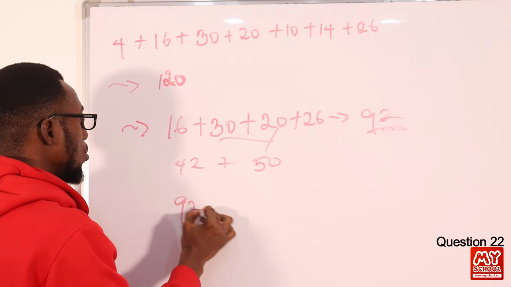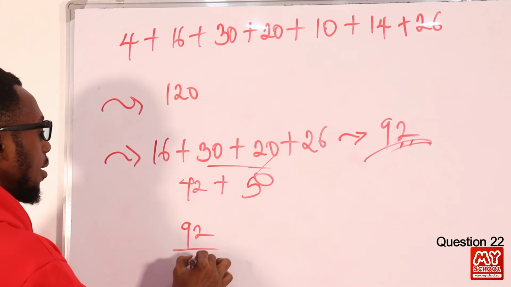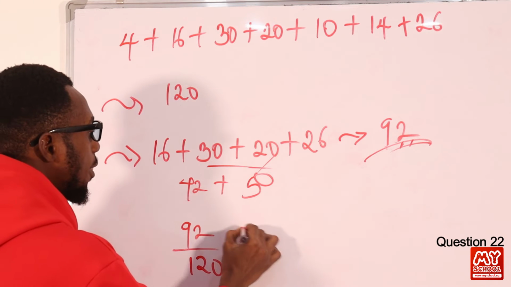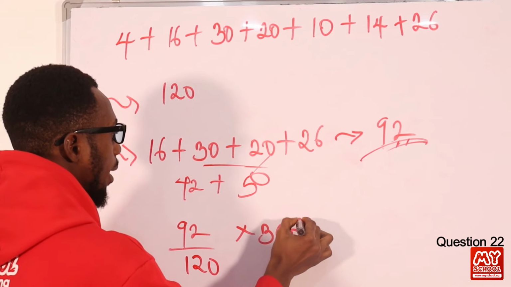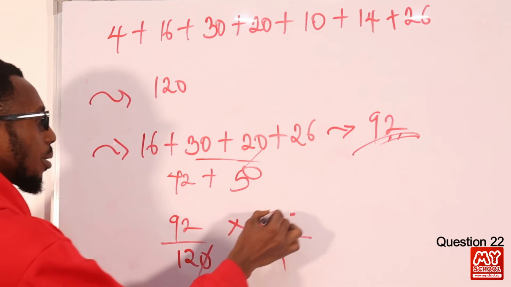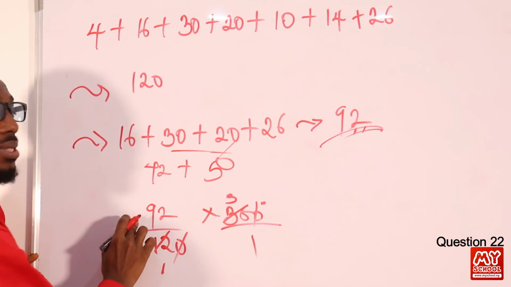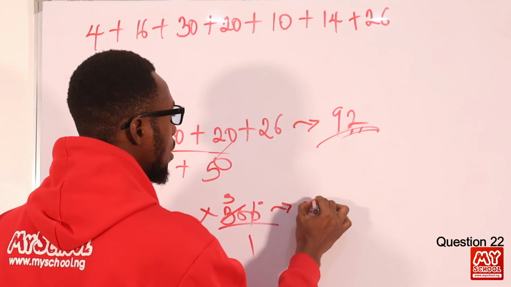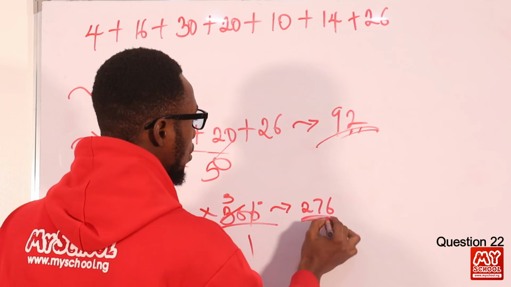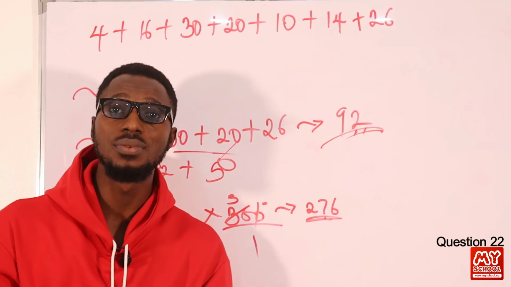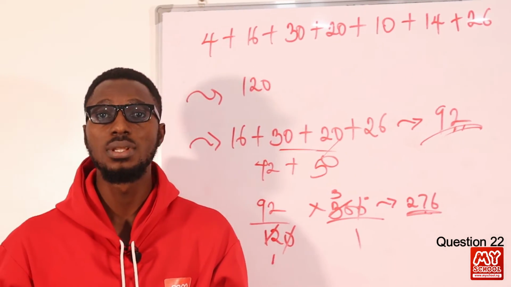So that will be 92 over the total 120, multiplied by 360 degrees over 1. So 0 cancels 0. We have 12 here once, and 12 here 3 times. 3 times 92 is actually 276. So let's go back to the screen and see if we have 276 provided in the options.